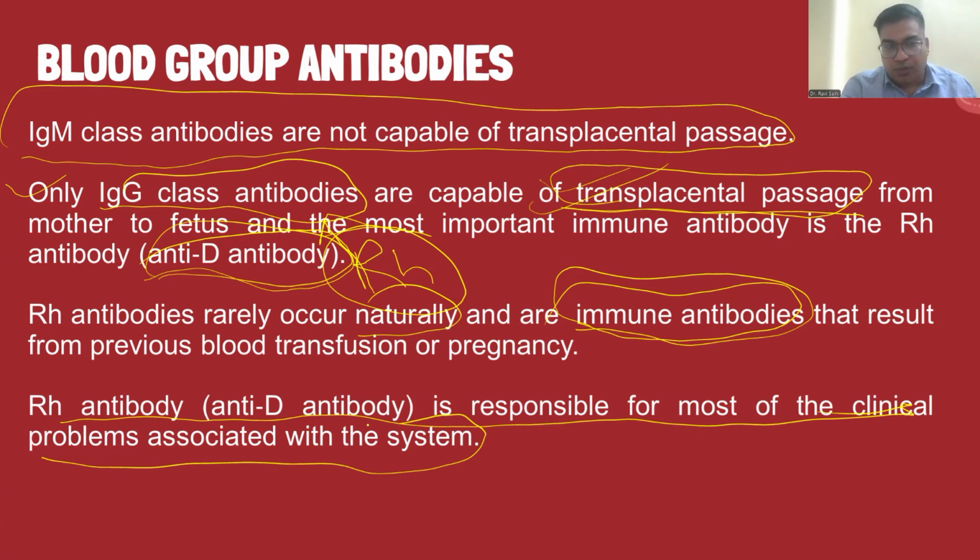So here we have two classes, IgM class and IgG class. In IgG class, transplacental passage is possible, and the most common example of IgG class are the Rh antibodies, which are immune antibodies because naturally they are not present, but they form due to previous blood transfusion or pregnancy. Most of the complications occur due to the presence of the anti-D antibody or Rh antibodies, and IgM class antibodies are not capable of transplacental passage.